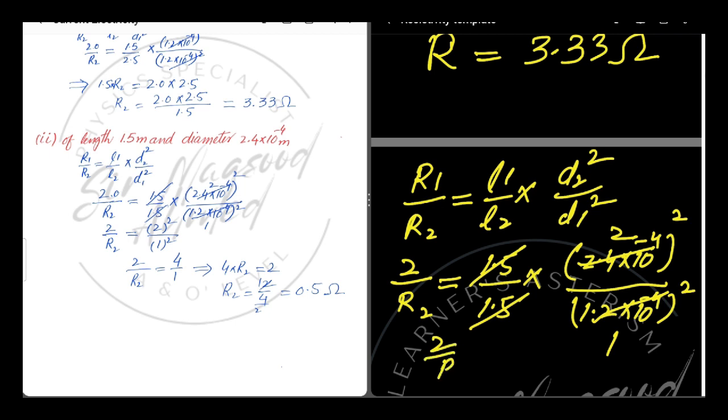Finally we can write 2 over R2 is equal to 2 square is 4 over 1. From this, by cross multiplication, we have the resistance. Final answer is 0.5 ohm.